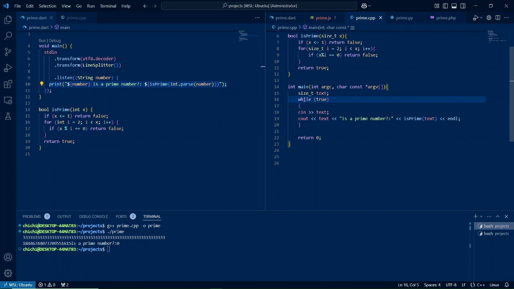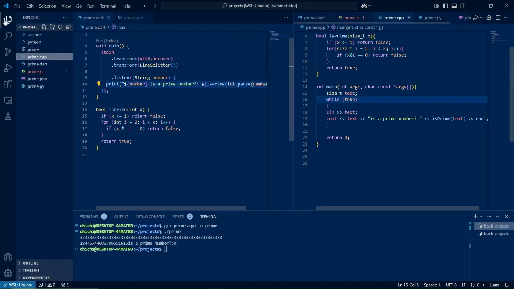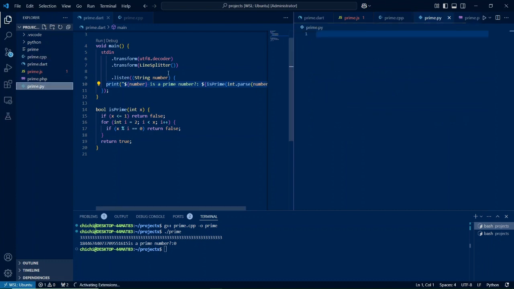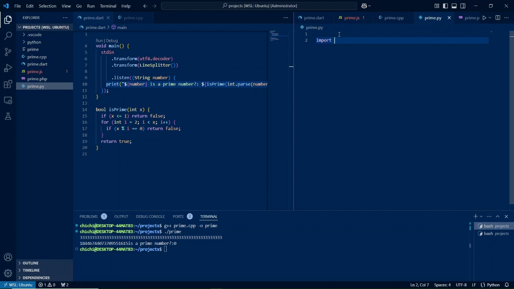All right. So we have seen PHP, we have seen Dart, we have seen C++. We will look at JavaScript and maybe Golang. I'm not that fluent in Golang, but I'll finish this up with Python. So we'll leave the Dart program here for reference. As for Python, I will import sys for access to the standard input to create the prime function.